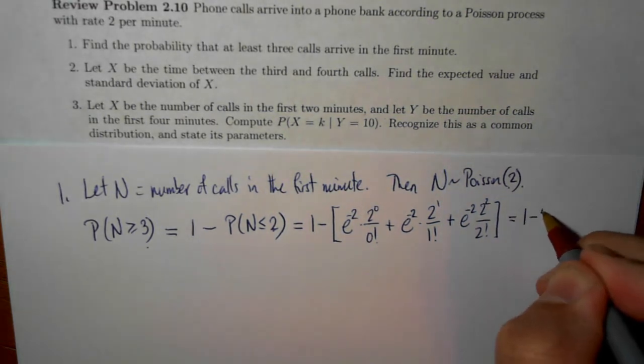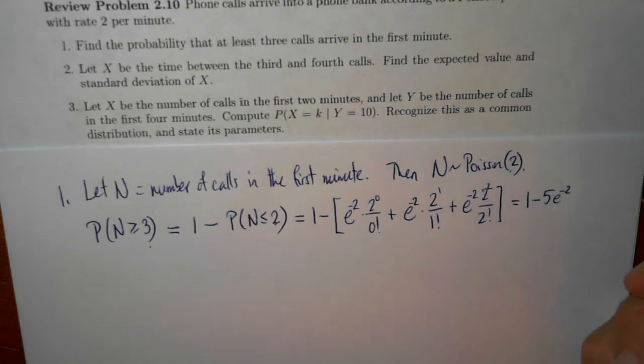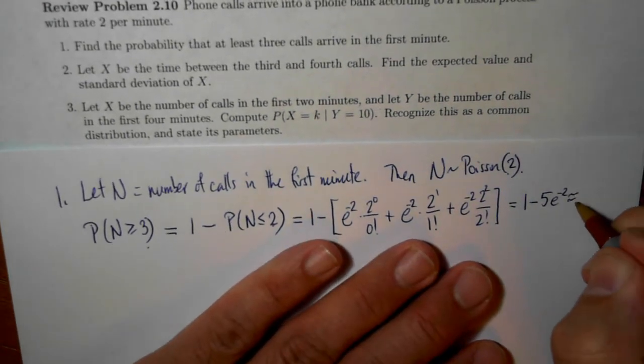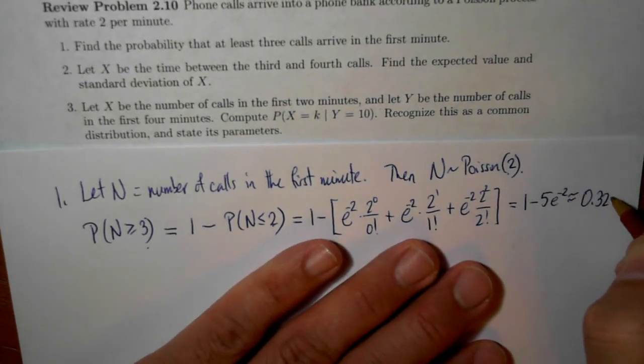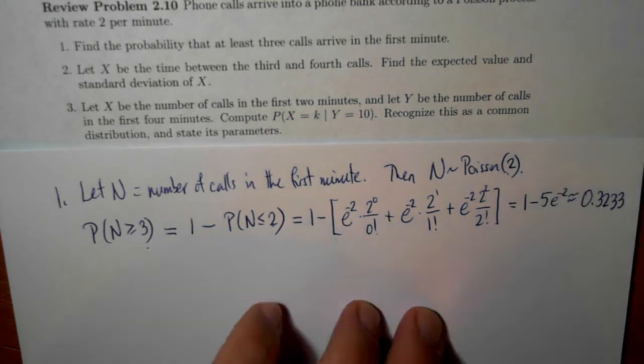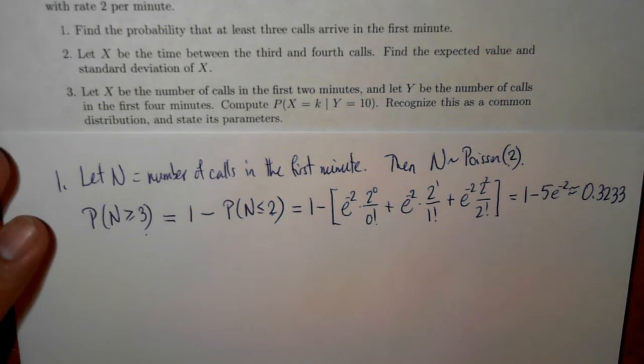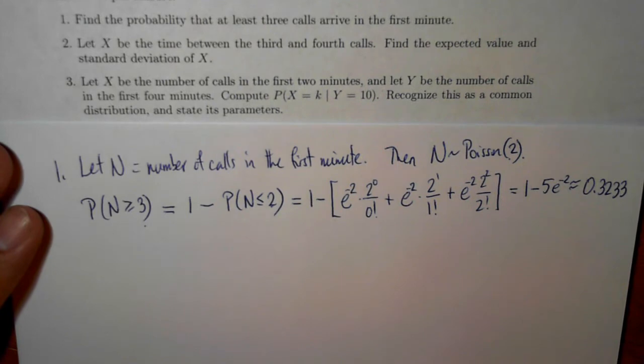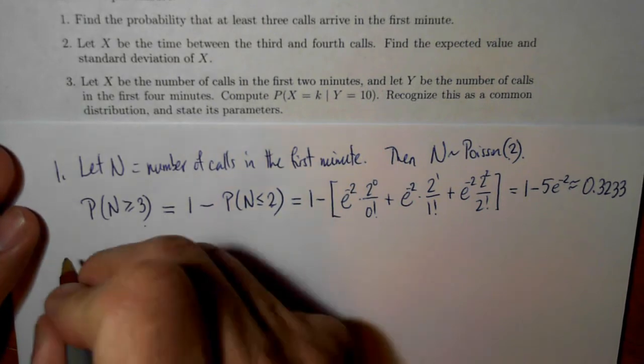So this works out to be 1 minus 5 times e to the minus 2, and plugging into a calculator, that's about 0.3233. So that's the answer for the first problem, that at least 3 arrivals come in the first minute.